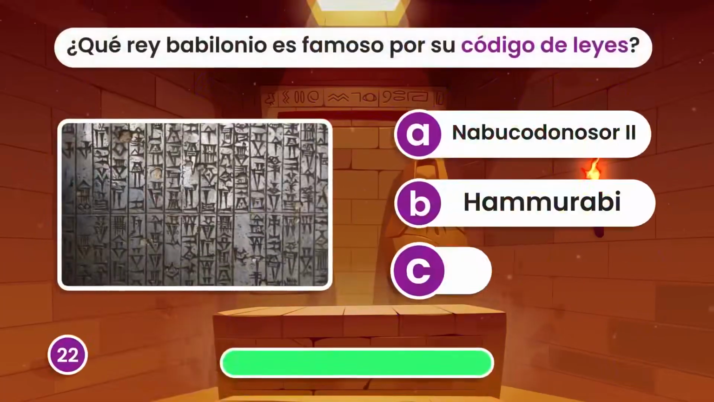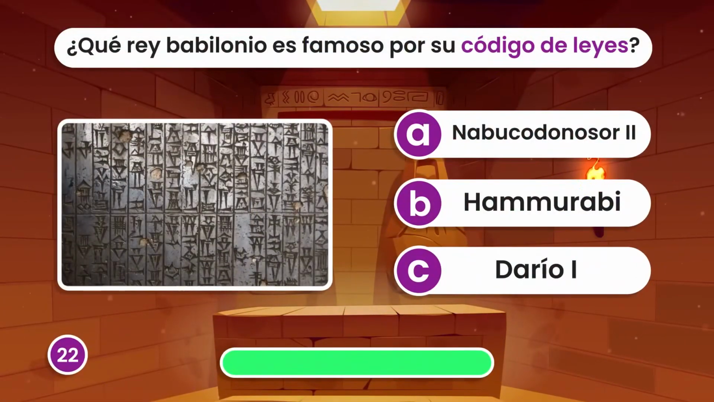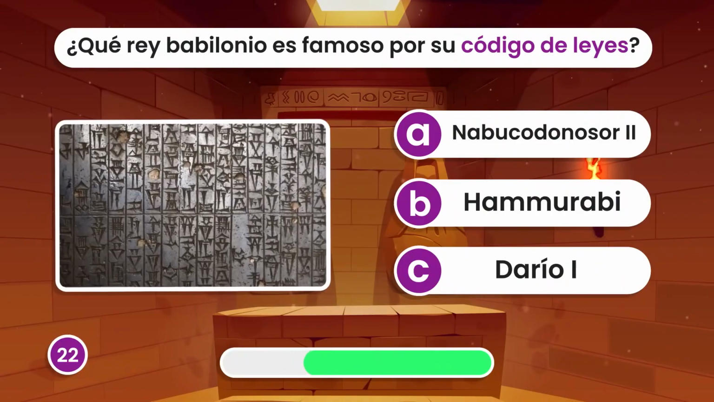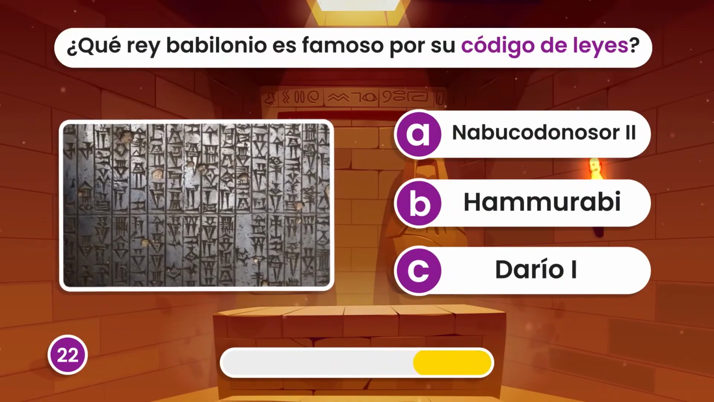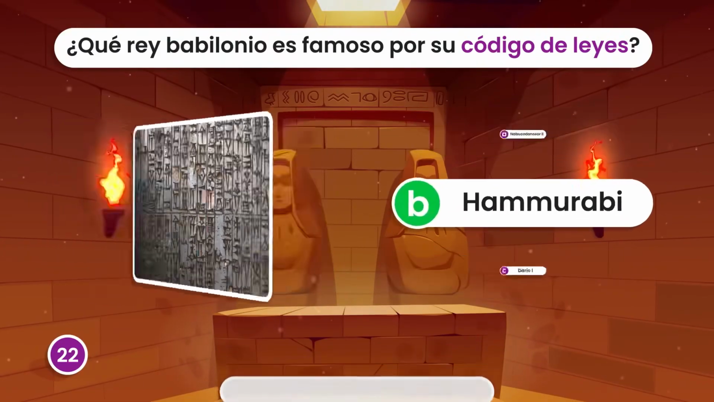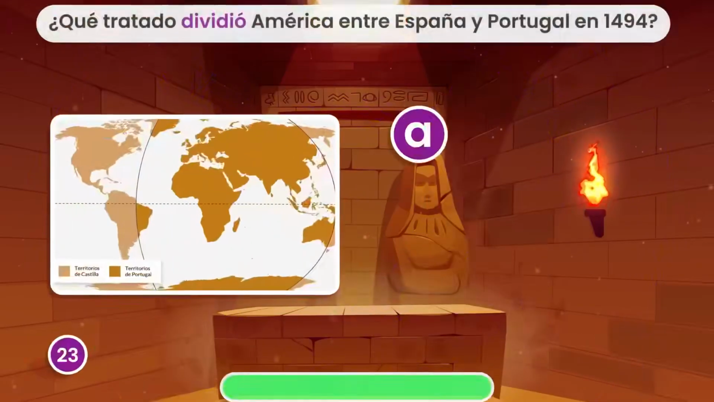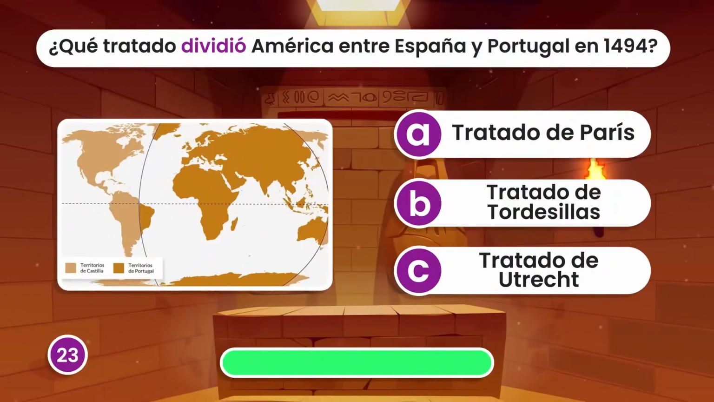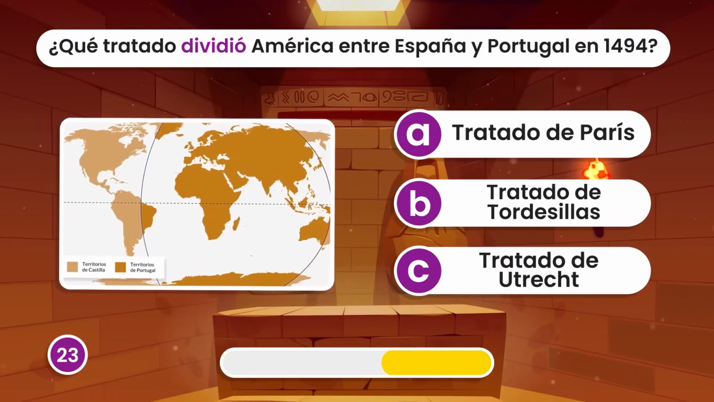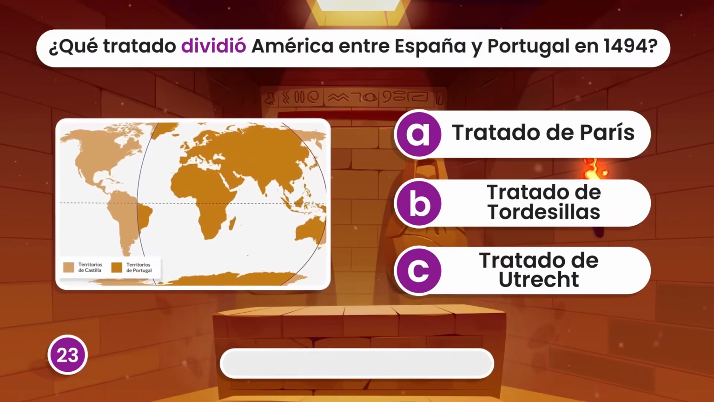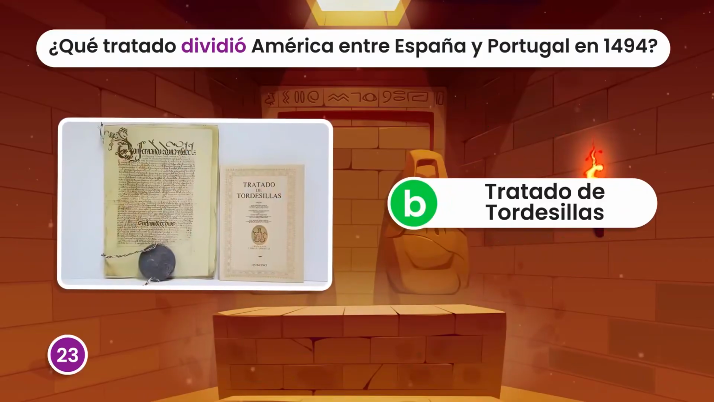Which Babylonian king is famous for his code of laws? Hammurabi. Which treaty divided America between Spain and Portugal in 1494? The Treaty of Tordesillas.